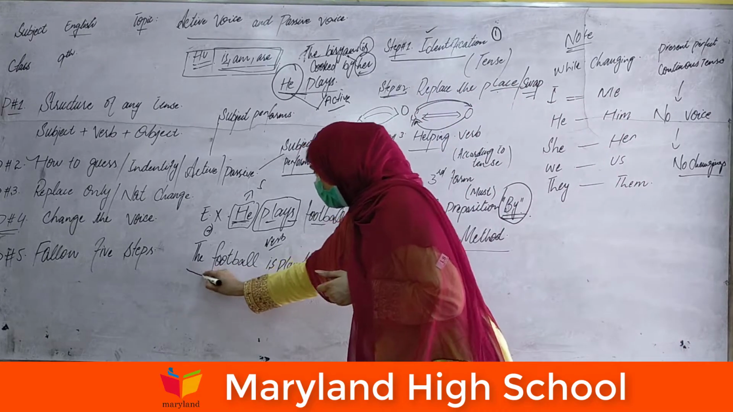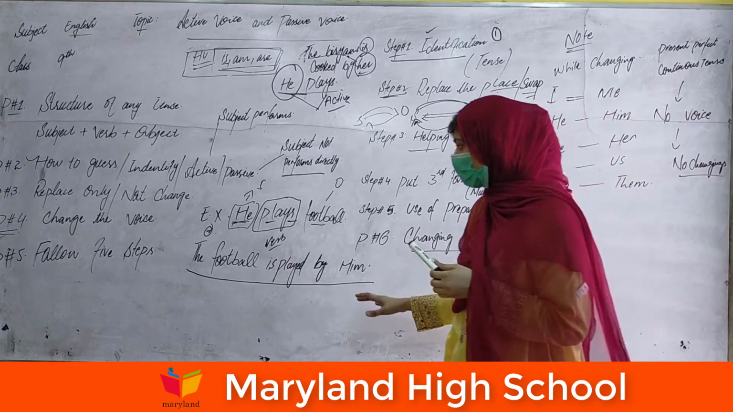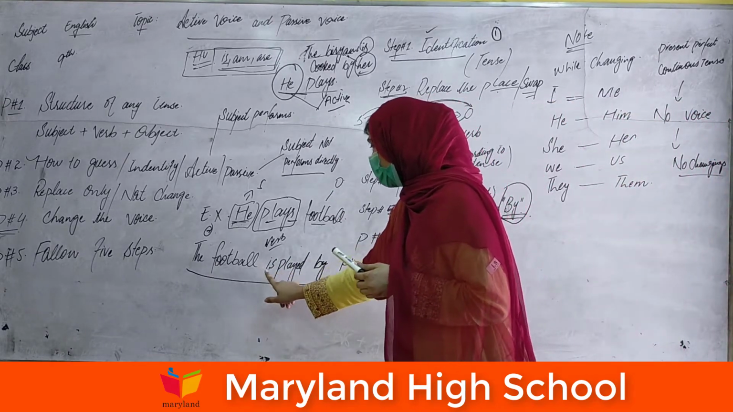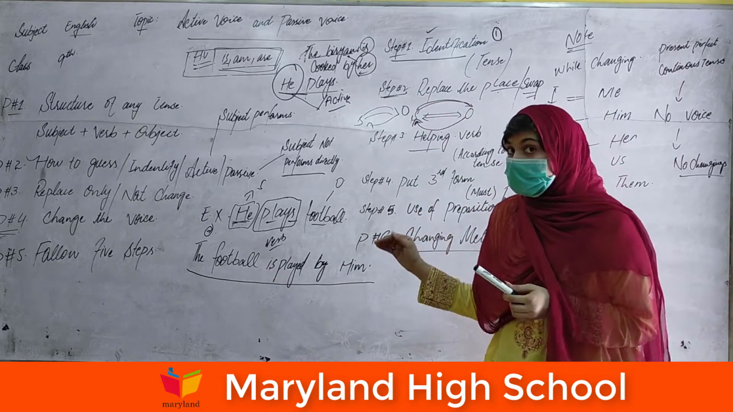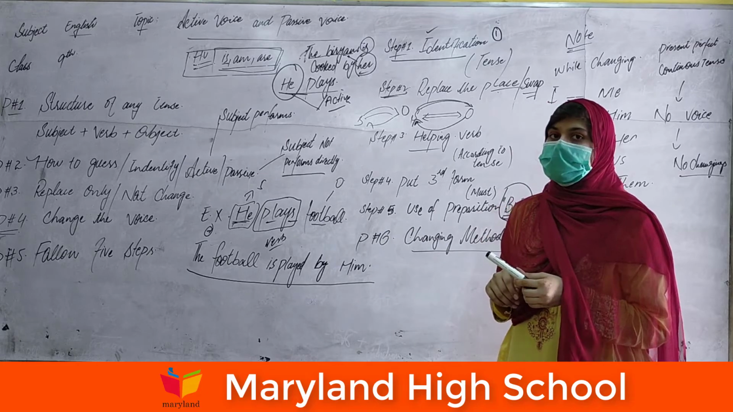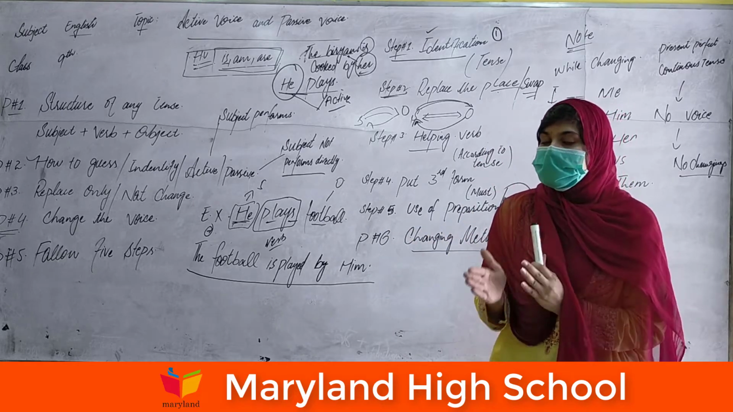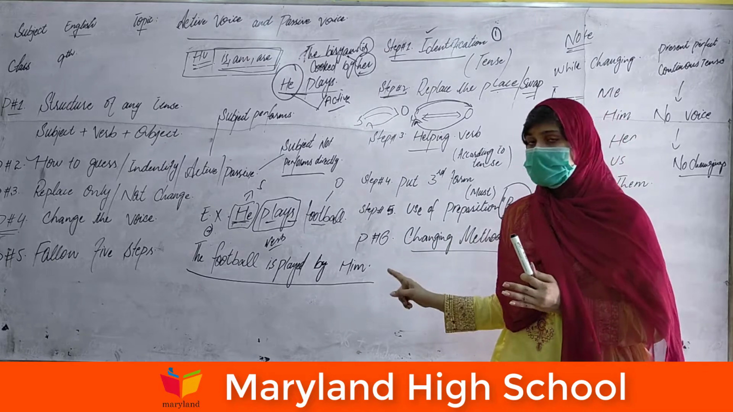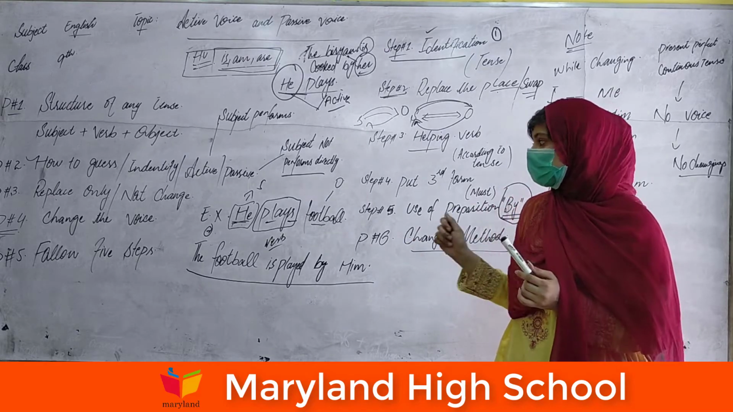The football is played by him. In this statement, just focus that the football is played by him. The subject is not performing directly in this statement. The subject is performing indirectly. Something is happening by the subject but not directly.